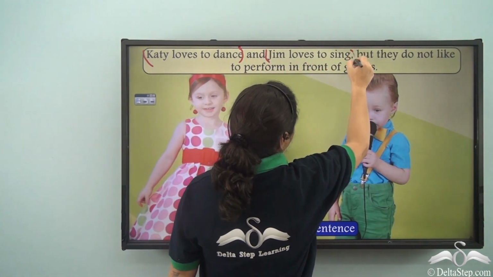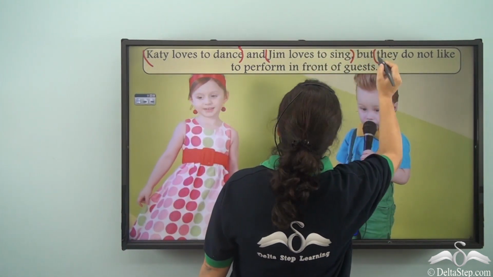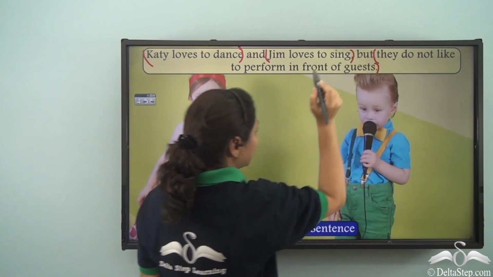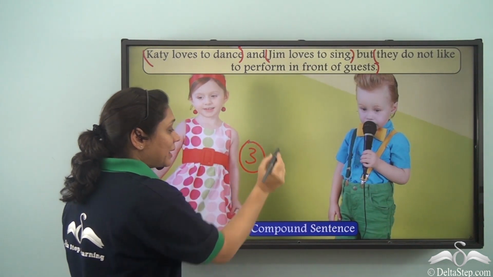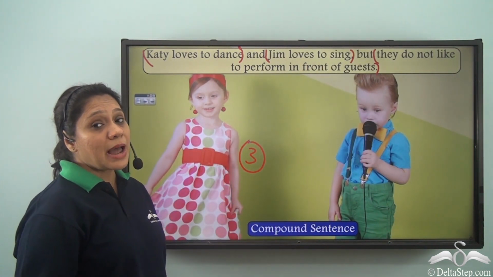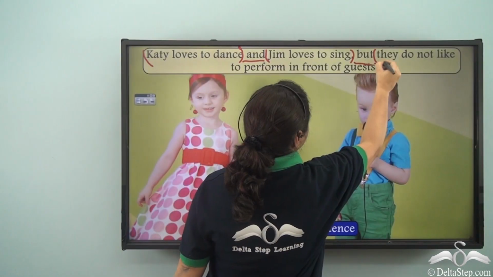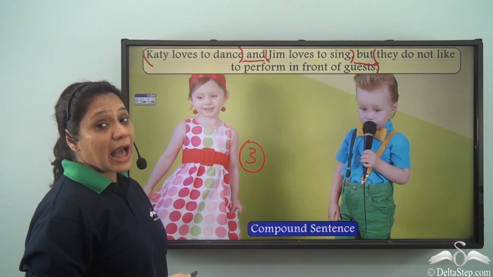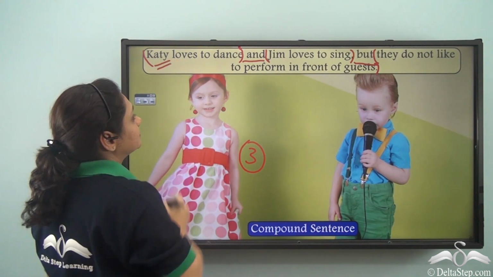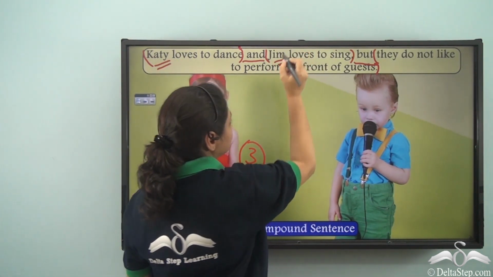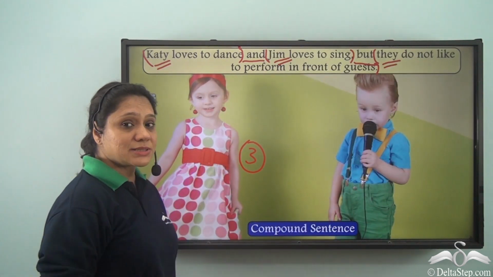Jim loves to sing is another independent clause, and they do not like to perform in front of guests is another independent clause. So we have three independent clauses which are joined by two coordinating conjunctions, and, but, and we have many subjects. What are they? Katie, Jim, they. So we have three subjects again.